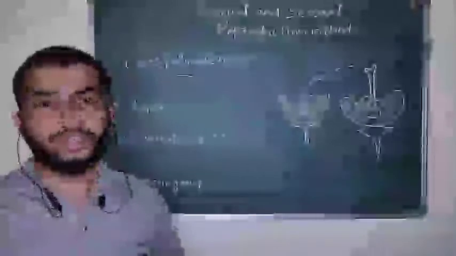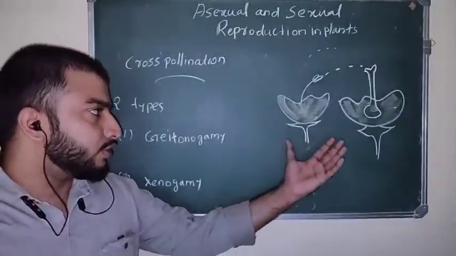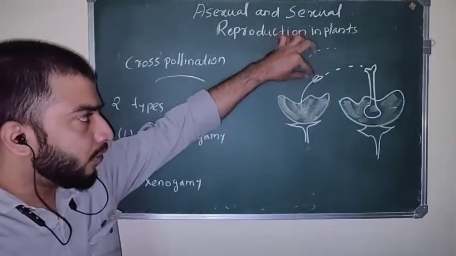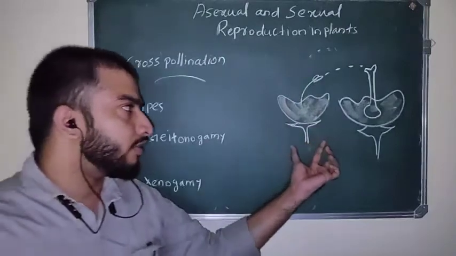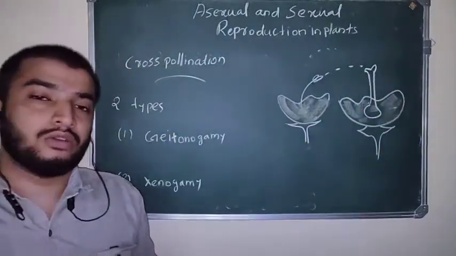Next, cross-pollination. So what is cross-pollination? Look here, you can see two different flowers. Here, the pollen grains are transferred from one flower to the stigma of another flower. That is called cross-pollination.